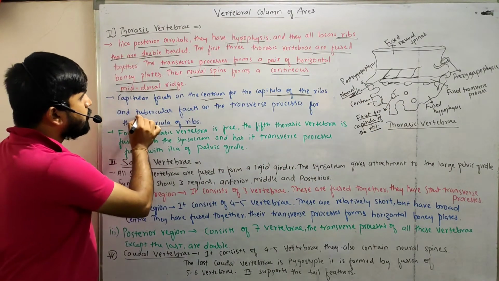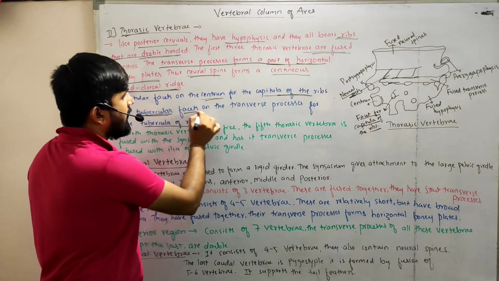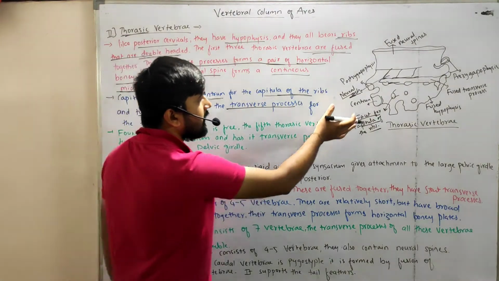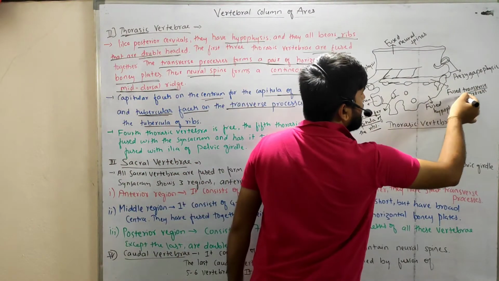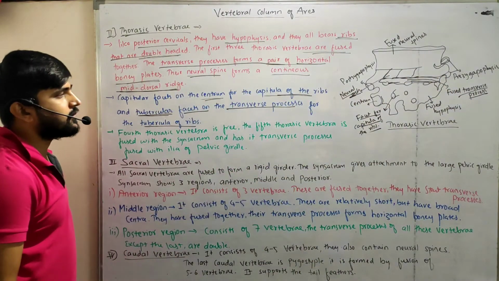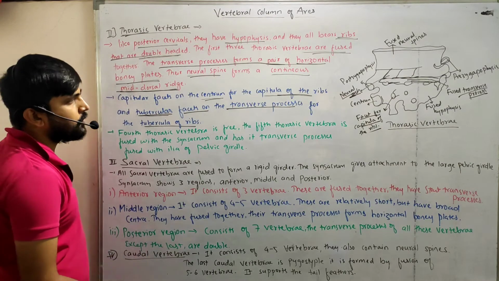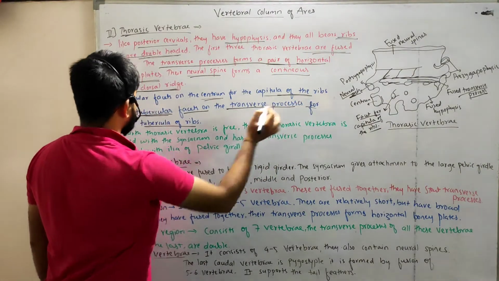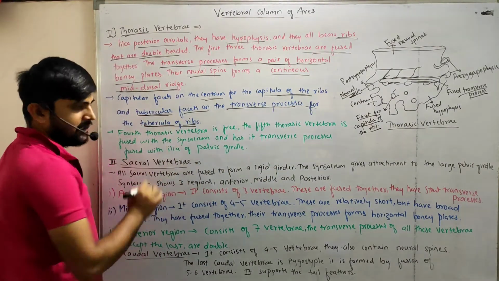Okay, and tubercular facets on the transverse process, the transverse process also. This is the transverse process. So these are the fused transverse processes. Even the fused transverse processes possess the facets for the tubercula of the ribs.